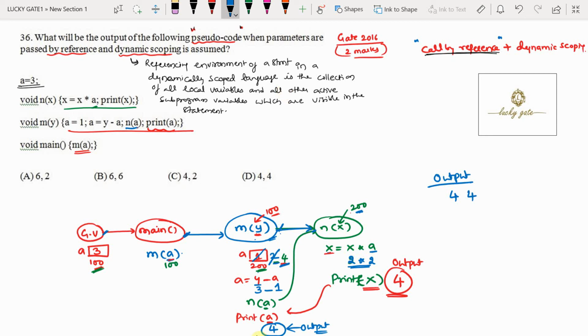Then after this print, it will go back to the main function. In the main function, do you have any pending statements? No. So it stops the execution. So the output of this program is 4, 4. That matches option D.